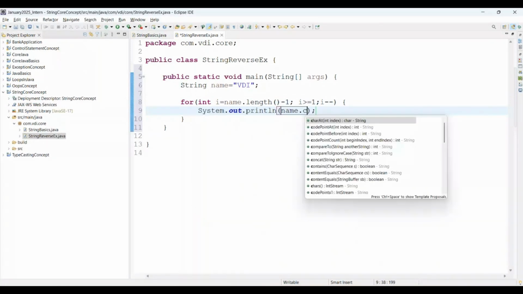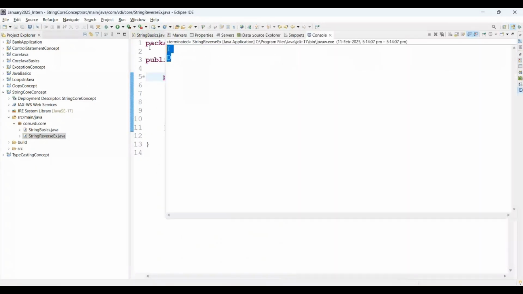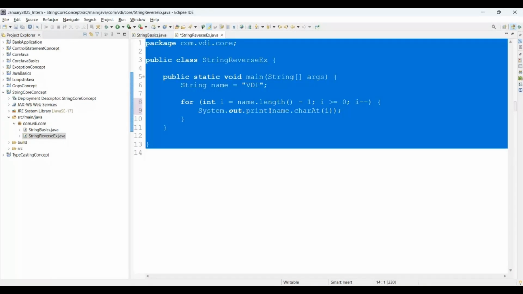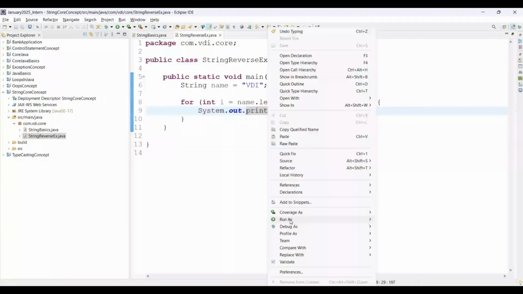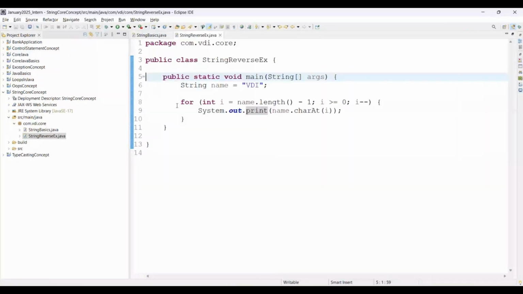Trying to run as Java application, and then see on screen, it printed only ID. We require the V as well, right? Then you can simply change your logic here and don't use println, because println is printing a new line. We require it within a single line. That's why simply run as Java application. See, here is IDV, it means VDI, right? Such a way we are able to achieve the reverse string, and this is a very simple logic.